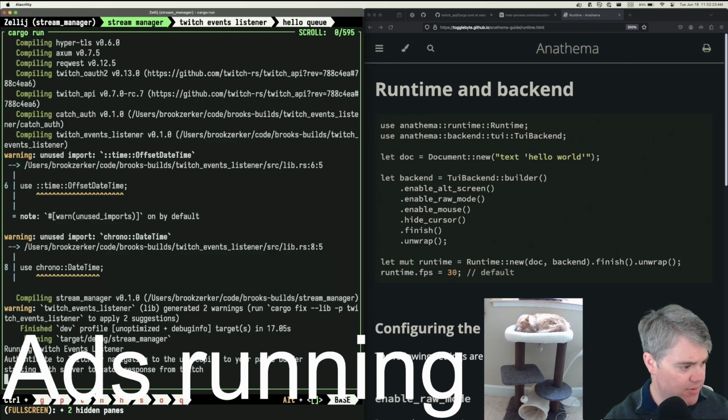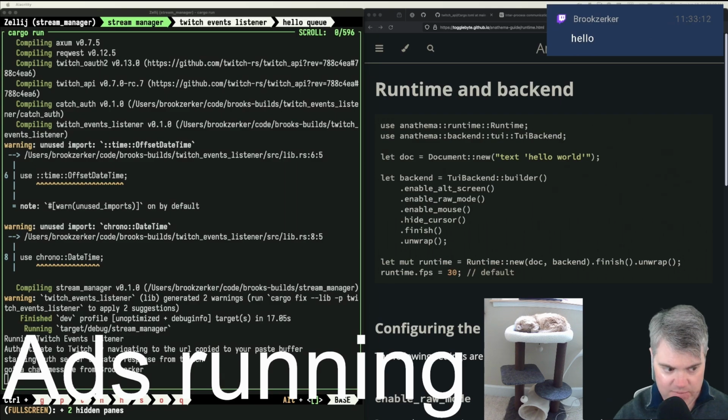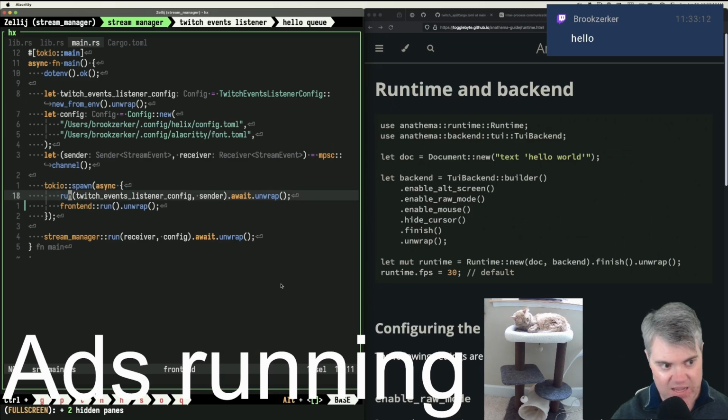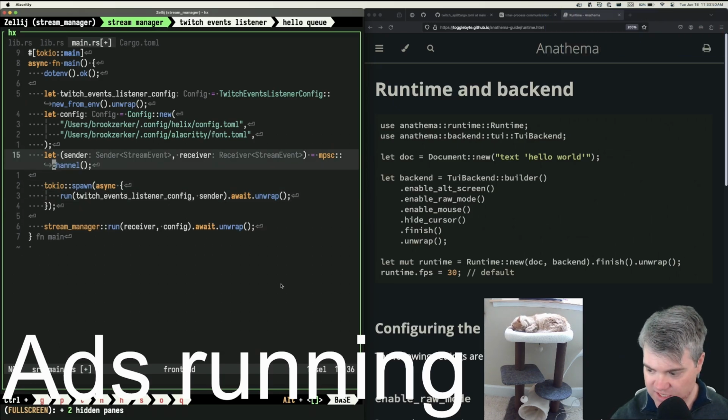Okay, so nothing will happen until I log into here. Oh, but the auth server started up to catch the response. Things should be running now, but when we send a message, we should see that logged out. Yeah, we see the message logged out, but we don't see the TUI because the TUI is waiting. It's waiting for this to finish. I can't run this in this spawn here. I have to do a different spawn altogether.